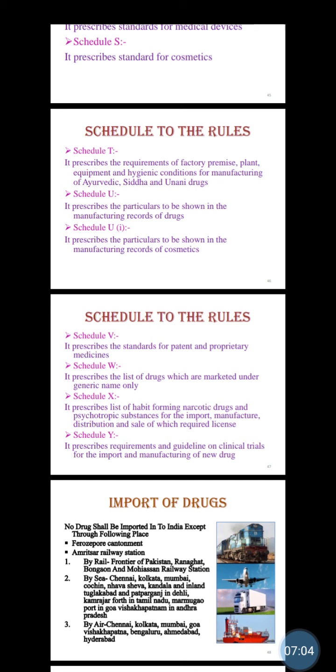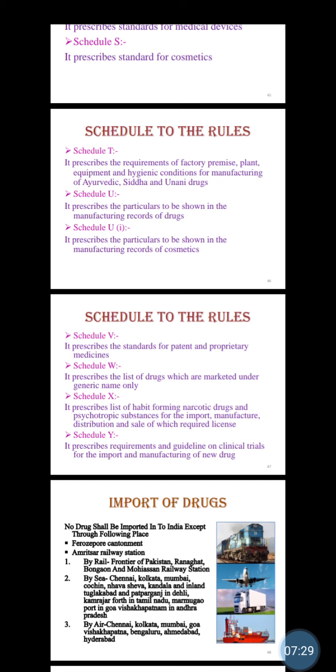Then Schedule X, very important, prescribes the list of habit forming narcotic drugs and psychotropic substances for the import, manufacture, distribution and sale of which require a license. Very important thing, these drugs require a license for import and manufacturing.